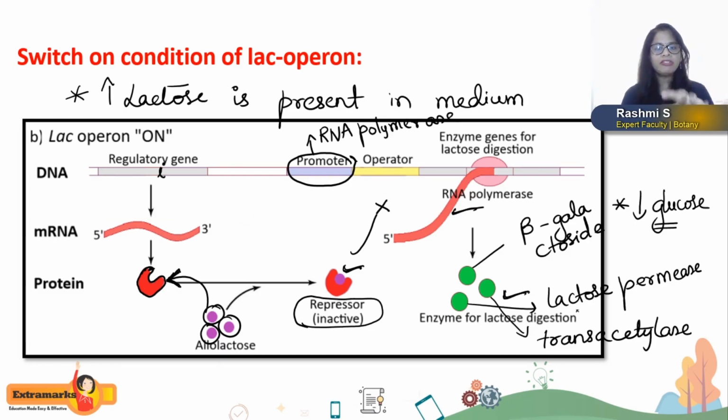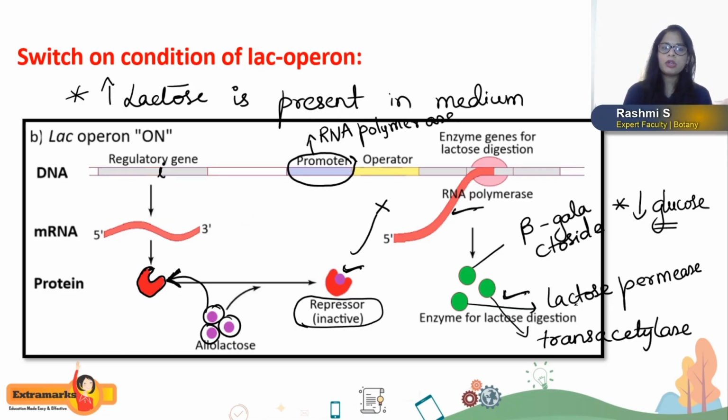Fine. So after the switch on of the lac operon, now we are going to discuss what type of regulation occurs in the lac operon. So hope this is clear. The lac operon is going to switch on in the presence of lactose, and at the same time in the absence of glucose also.